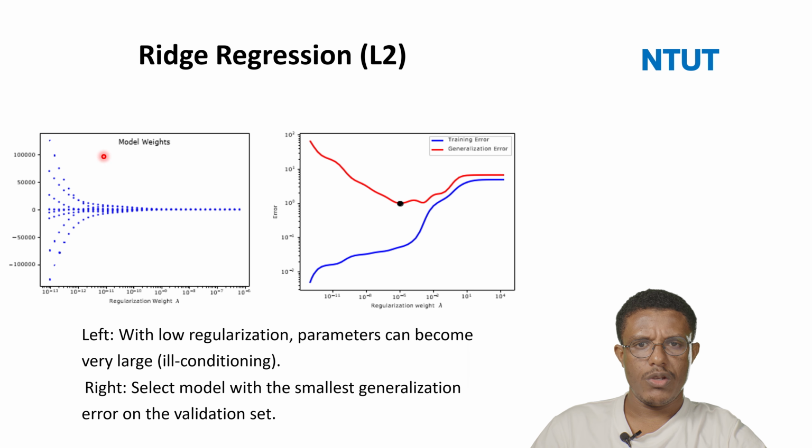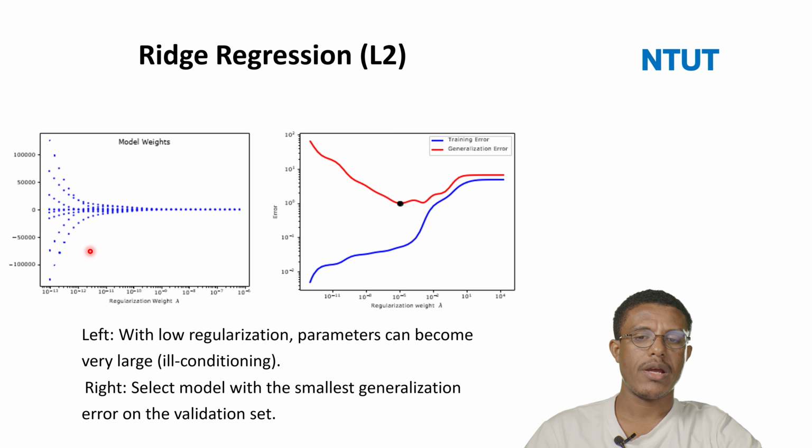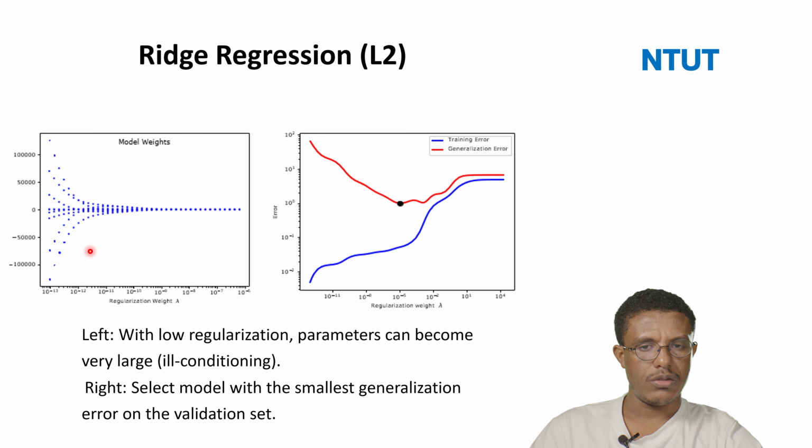From this one it can be shown that the left side of the figure shows low regularization, and the parameters can become very large. The right one is to select the model with small generalization errors on the validation sets. Here there are different regularization weights, and you see that the performance becomes better and better.